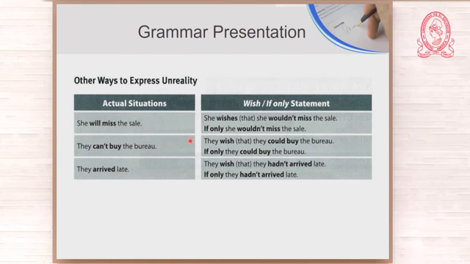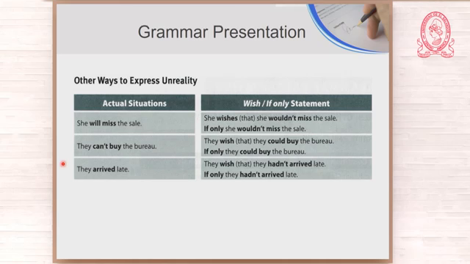Now, what happens? They wish they could buy the bureau. If only they could buy the bureau, but that is not possible. Okay, so what am I doing? I am expressing unreality. They cannot buy the bureau. They just wish.